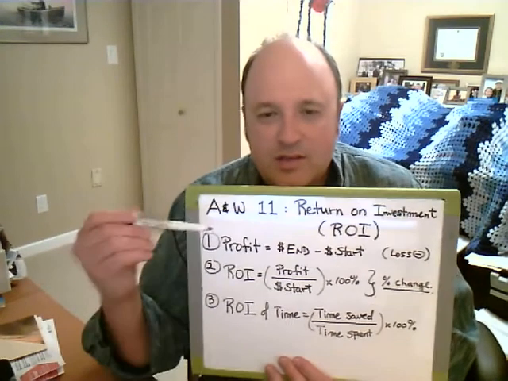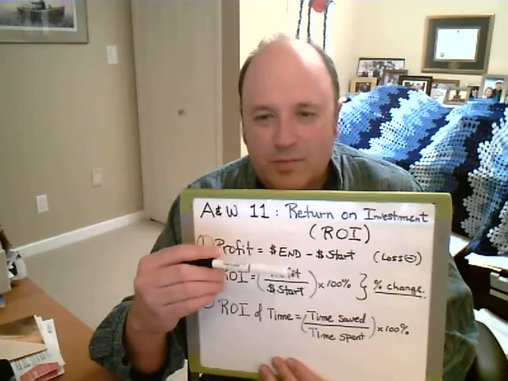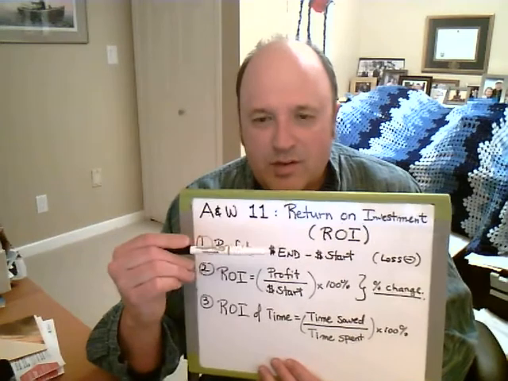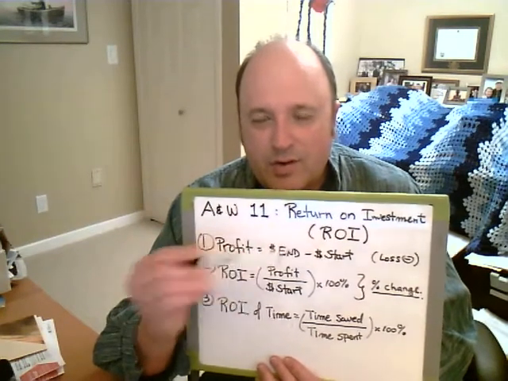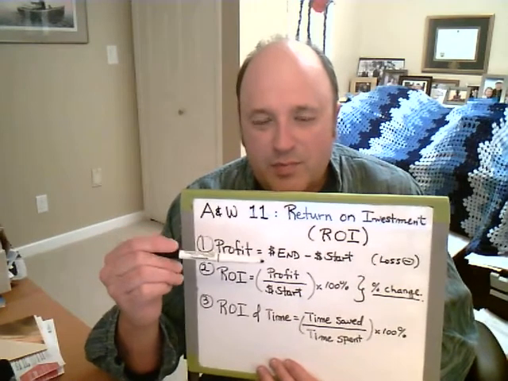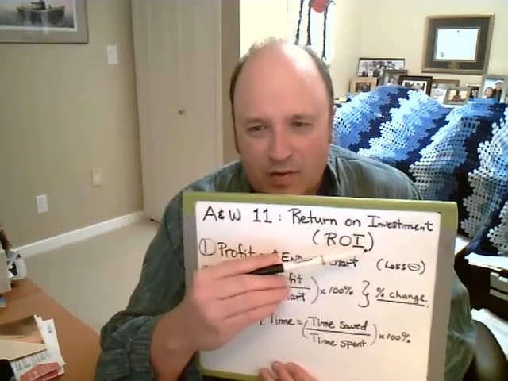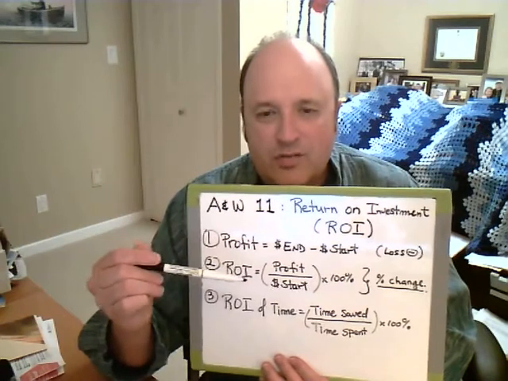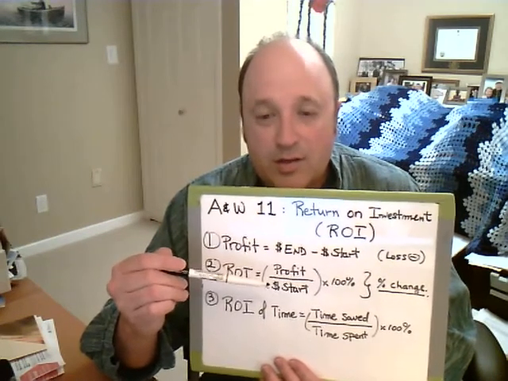The first thing is something called profit. As you guys know, it's the money at the end of a venture minus the money at the start of a venture. So if you started off with $100 and you made $200, you go 200 minus 100, and that will give you $100. And so a profit is positive, but if it winds up being in the negative, so you ended up with less money than when you started, we call that a loss. Okay, and then we have return on investment, which is your profit divided by the starting money that you put in.